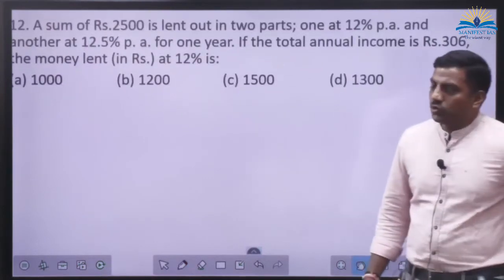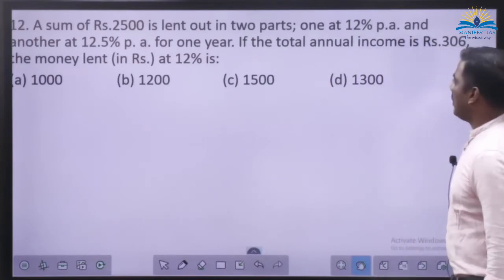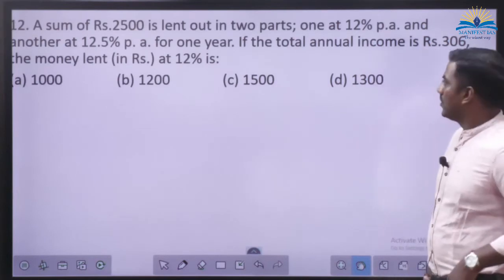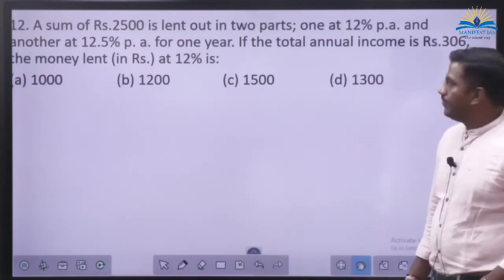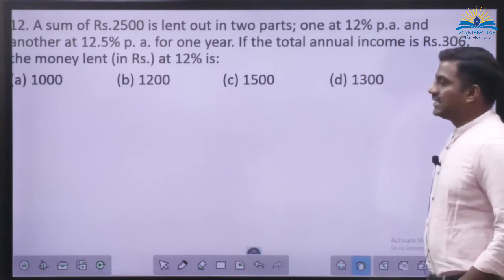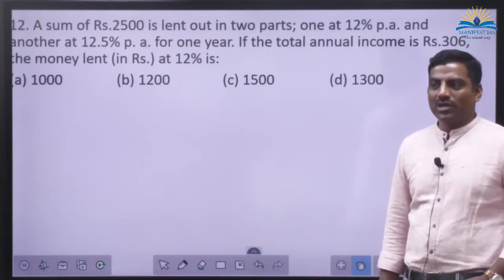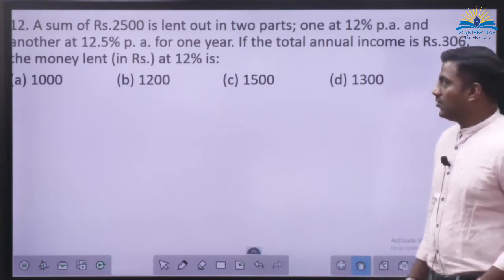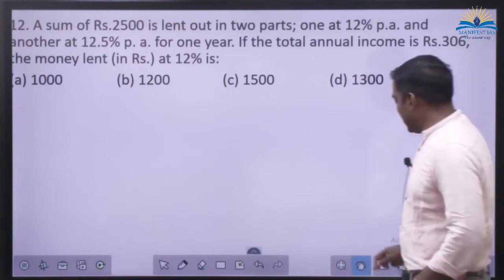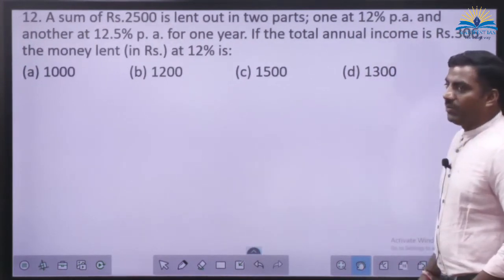A sum of rupees 2,500 is lent out in 2 parts, one at 12% per annum and another at 12.5% per annum for 1 year. If the total annual income is rupees 306, here annual income means the annual simple interest you are earning on 2,500. Find the money lent at 12%.